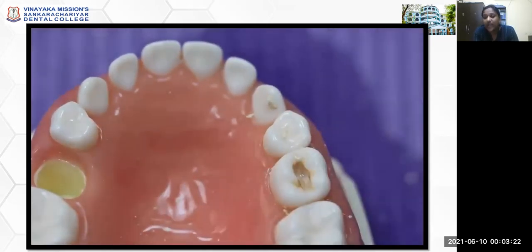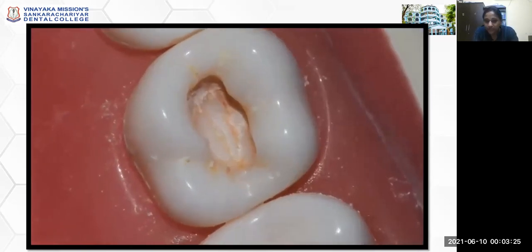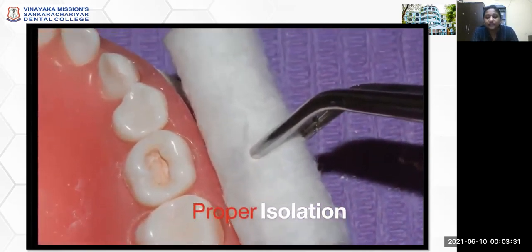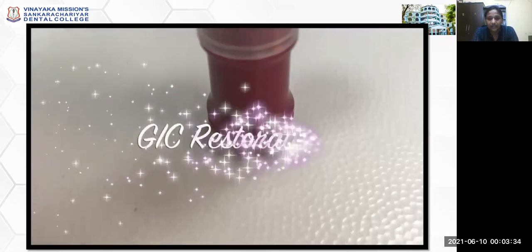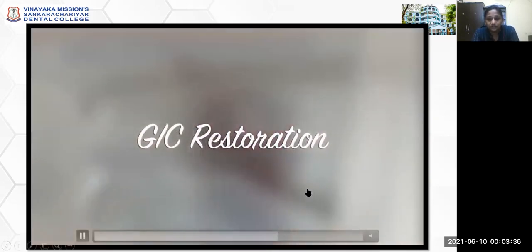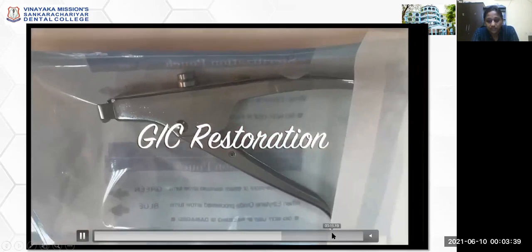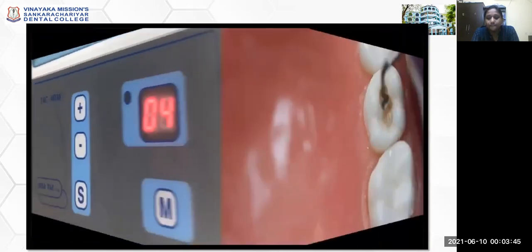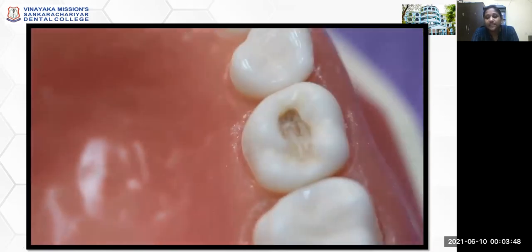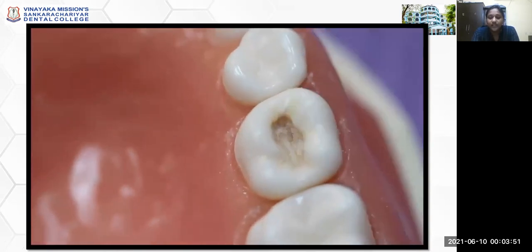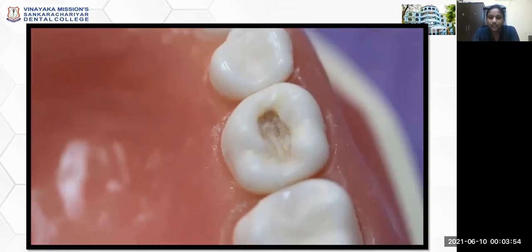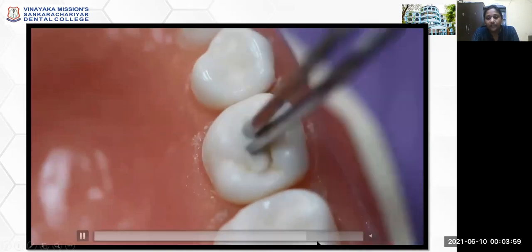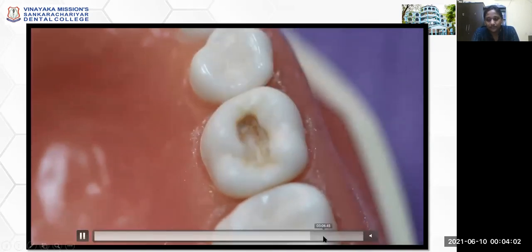Your affected dentin is left behind, and we are going to restore it with glass ionomer cement, which will promote remineralization of the affected dentin. The infected dentin has already been removed. So after removal of the infected dentin, the soft leathery caries, firm and hard dentin is left behind. In case of a very deep restoration, a calcium hydroxide liner is advised as a pulp capping or pulp protective agent, followed by a glass ionomer restoration.